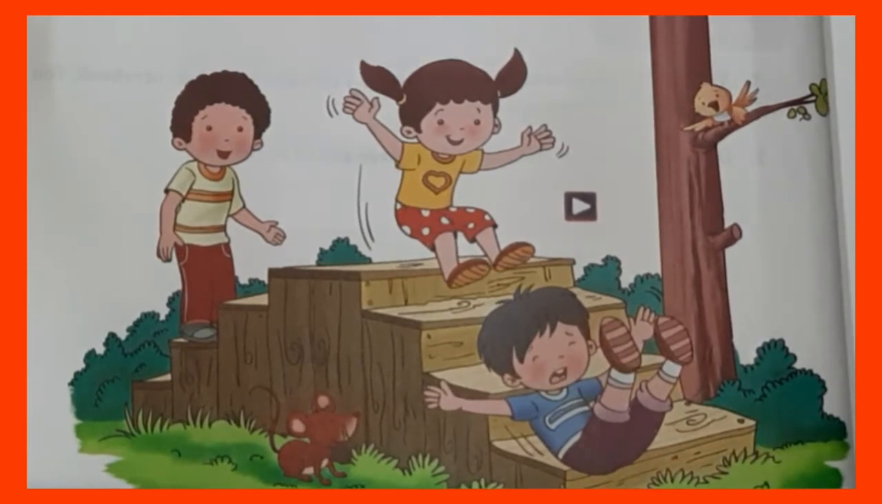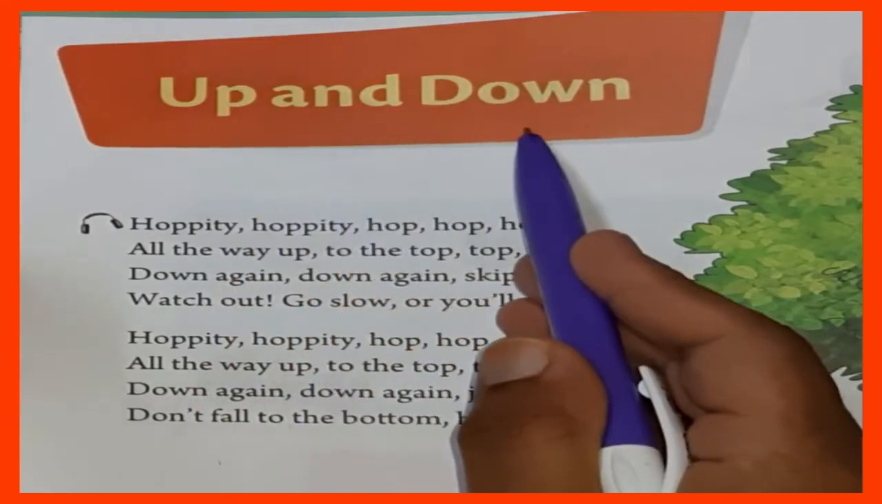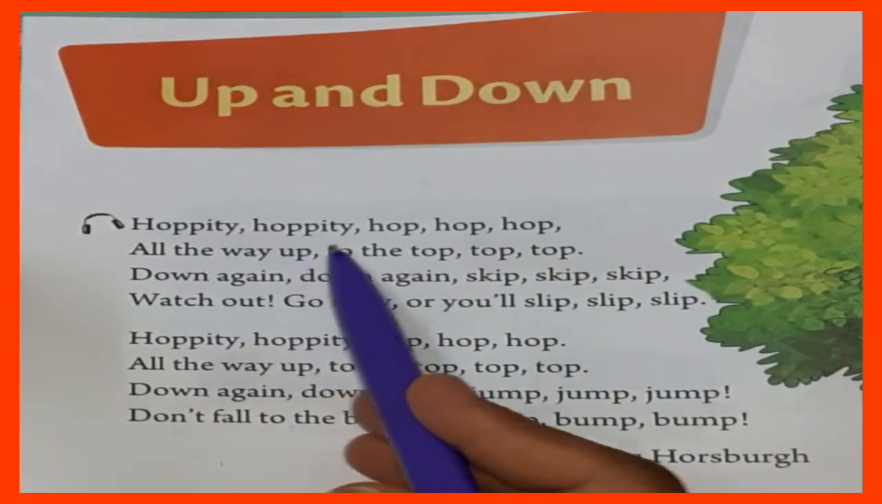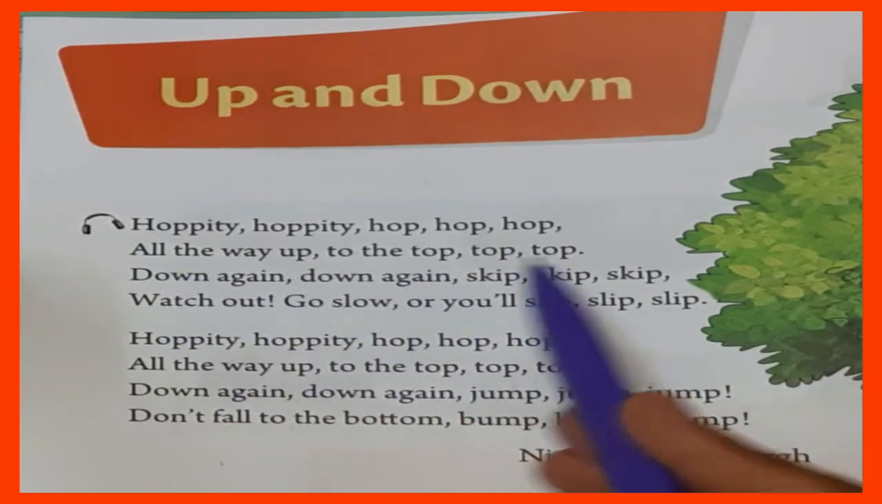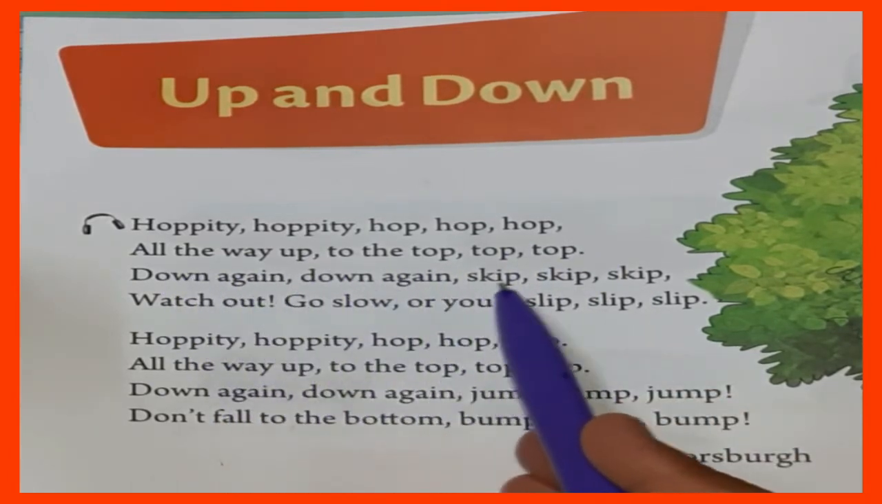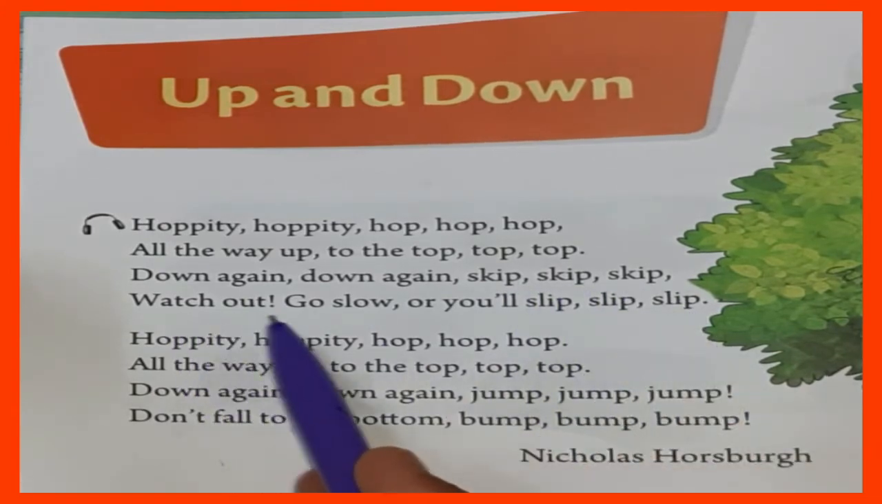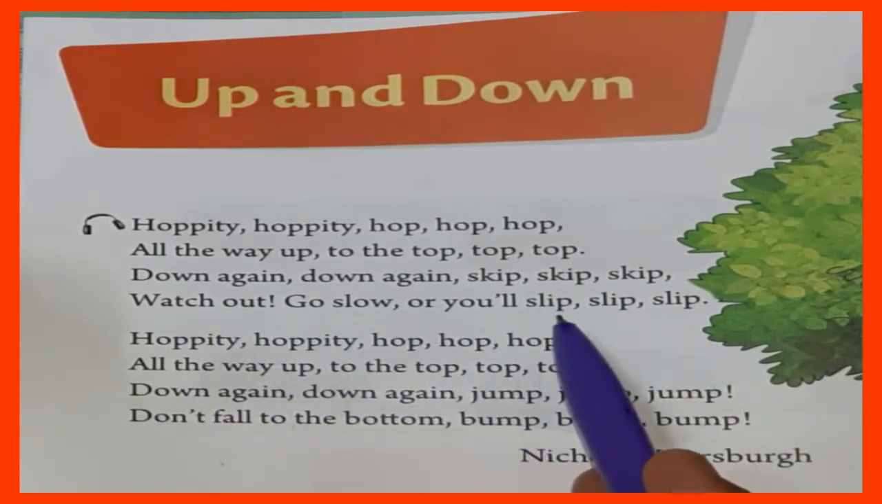Now let's listen to the poem Up and Down. Hoppity hoppity hop hop hop, all the way up to the top top top. Down again, skip skip skip. Watch out, go slow or you will slip slip slip.